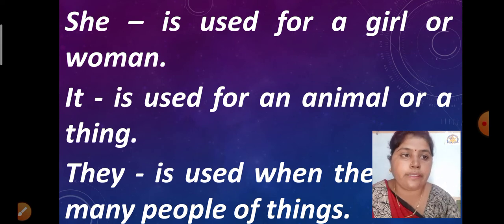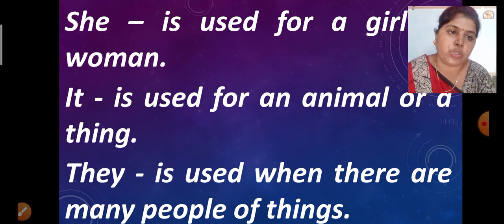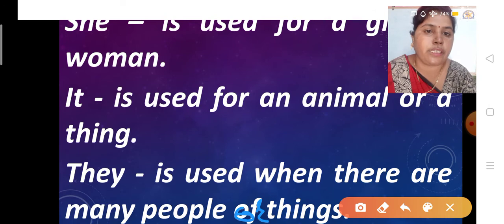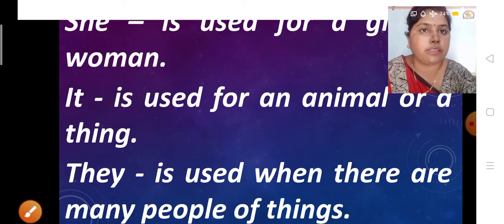Then the next word is they, and they is used when there are many people or things. Here is a mistake, it should not be "of", it should be "or". So I am correcting this mistake. See, they is used when there are many people or things. So in this way we are going to use these words like I, we, you, he, she, it, they.